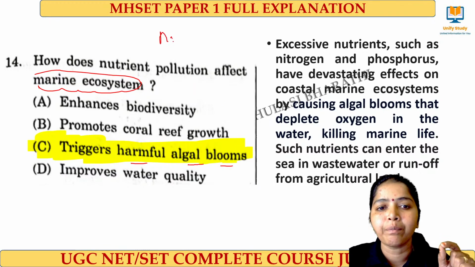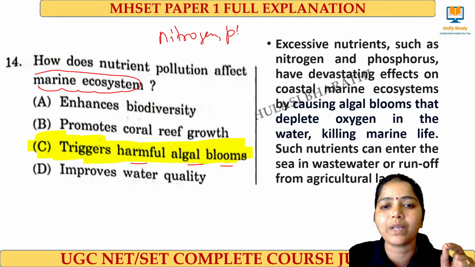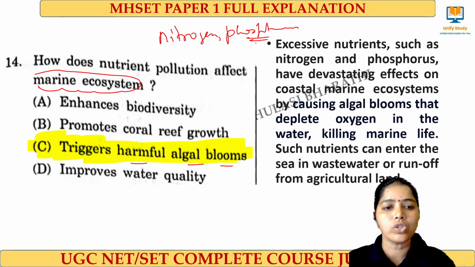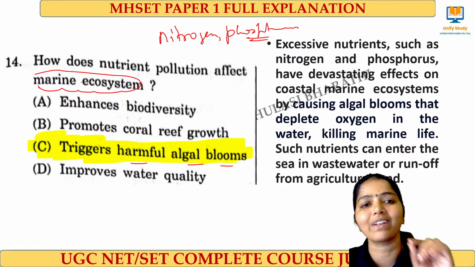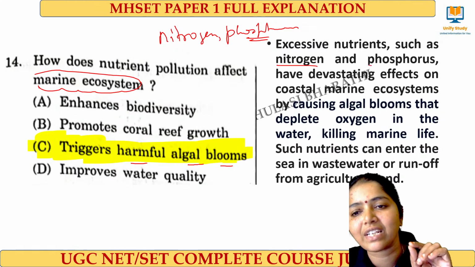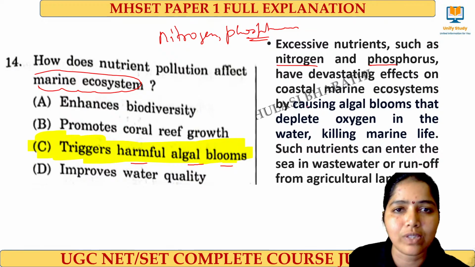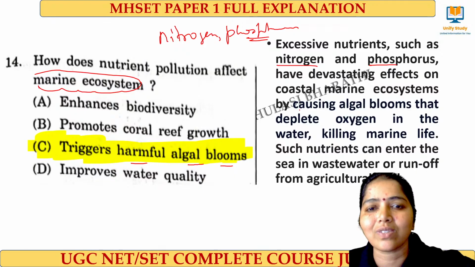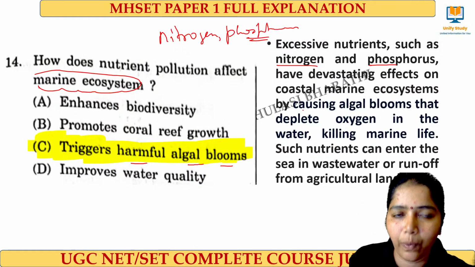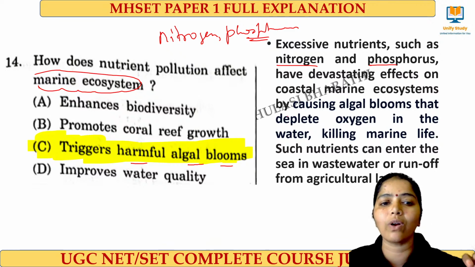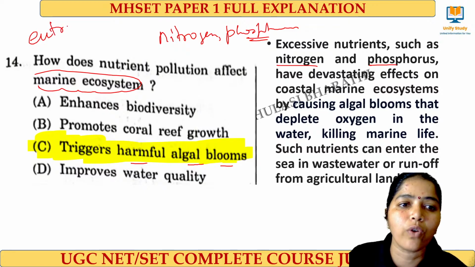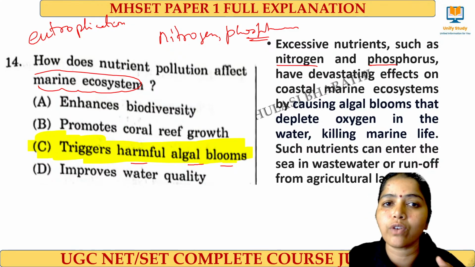As the content of nitrogen and phosphorus increases in the water body, what will happen? The algal blooms will just grow. So here, how does nutrient pollution affect the marine ecosystem? Because of the excessive nitrogen and phosphorus, they affect the ecosystem by growing more algal blooms. Am I clear? So that depletes the oxygen level and kills the fish and aquatic animals which live there, and that we call nutrient pollution. Clear? This we connected with eutrophic, mesotrophic, oligotrophic. Eutrophication means what?